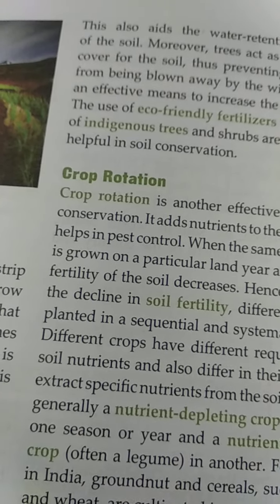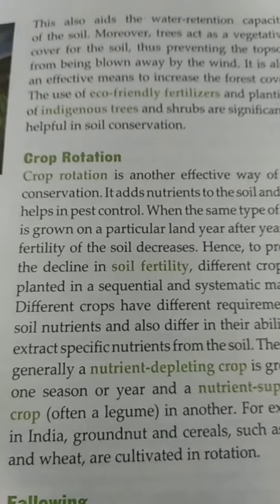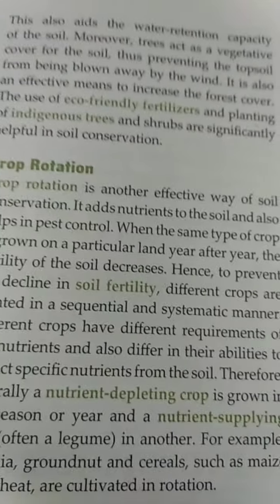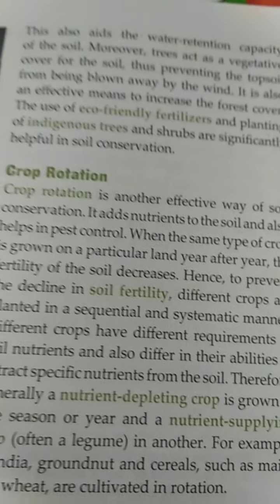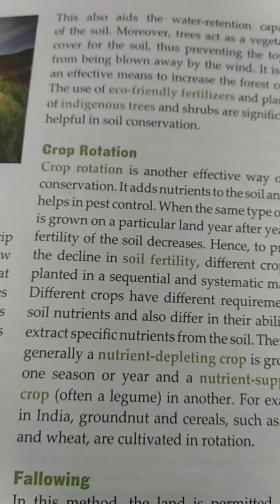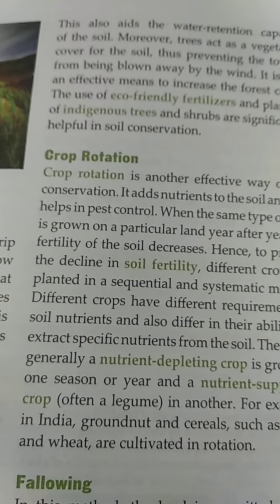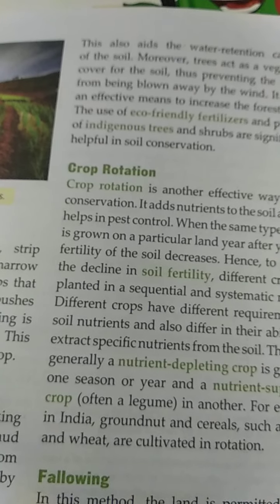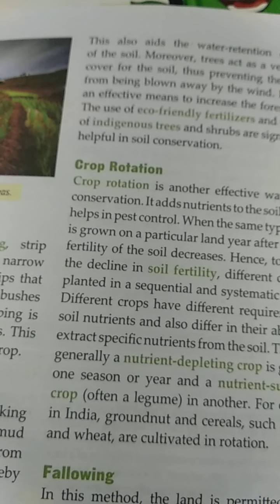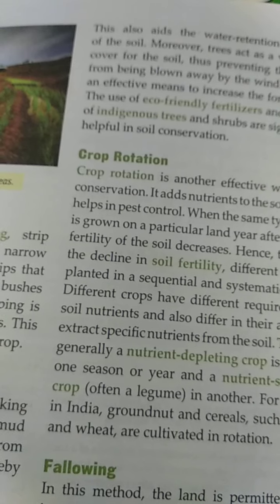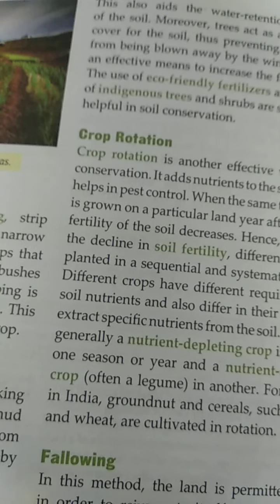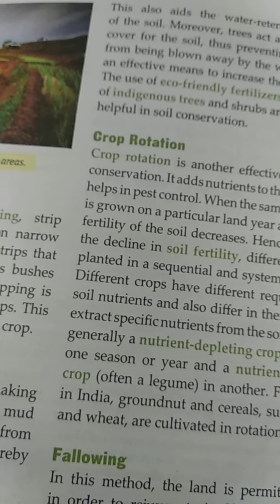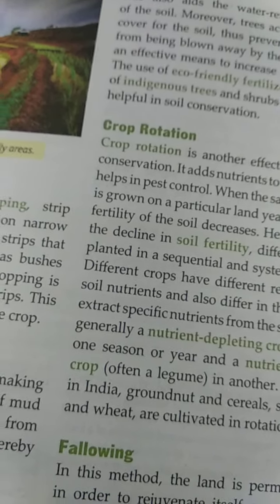Now let's come to crop rotation. What is crop rotation? It is another effective way of conservation of soil. Now, if a land is used for a particular type of farming, then the same type of crop grown year after year makes the fertility of the soil decrease. So, to prevent the decline of the fertility, different crops are planted sequentially and systematically.